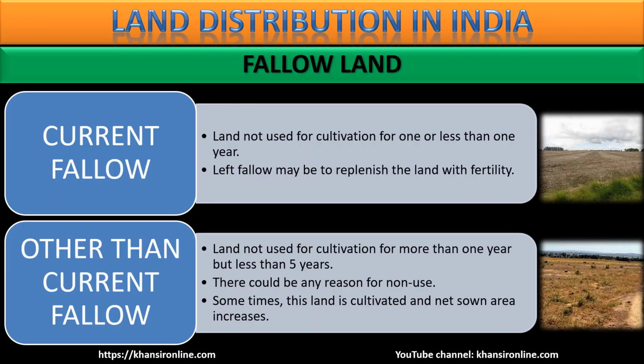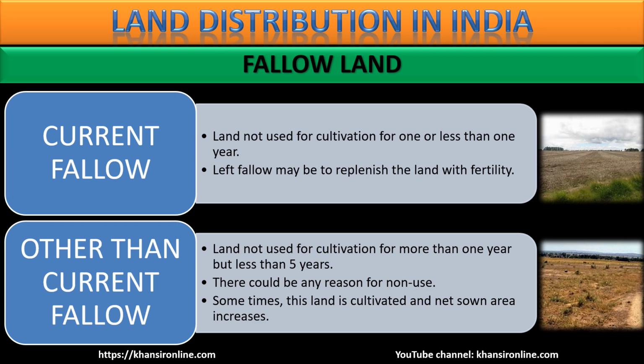What is fallow land? Fallow land is a land which is agricultural land but not used for agriculture. So there are two types: current fallow land and other than current fallow land. The difference is very easy. The difference is of time limit. Suppose you are a farmer and you have used your land continuously for 3 to 4 years. Now you think that the fertility of the land is reduced. So farmers generally do not use the land for one cropping season or two cropping seasons, so that the land would regain its natural fertility. Okay, so for this period of time, for one cropping season or two cropping seasons means 1 year.